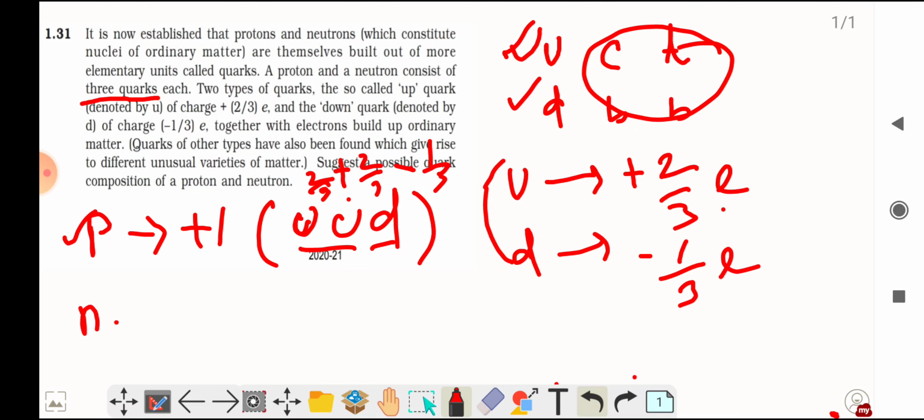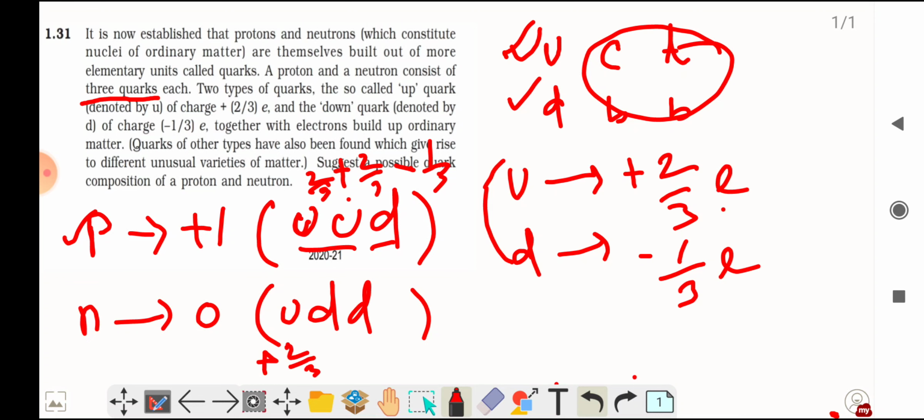Now for neutron, we know that it's a chargeless particle, a neutral particle. So what can be the best combination so that there will be net zero charge? So I think the combination should be UDD. If you can suggest any other combination, you are welcome, you can comment. So UDD, this is plus 2 by 3, minus 1 by 3, and this is minus 1 by 3. So minus 1 by 3 minus 1 by 3 is minus 2 by 3, and plus 2 by 3. So net charge will be 0.